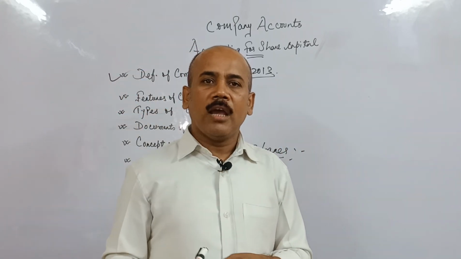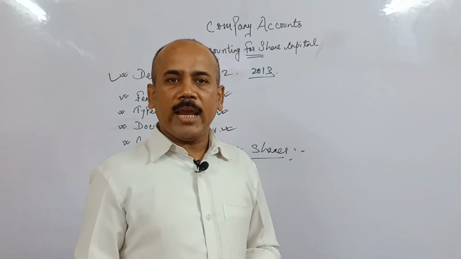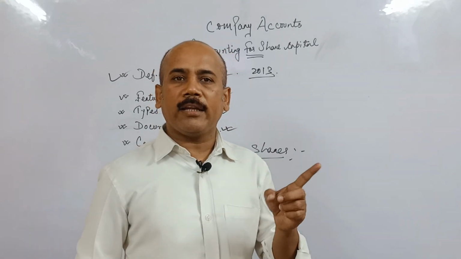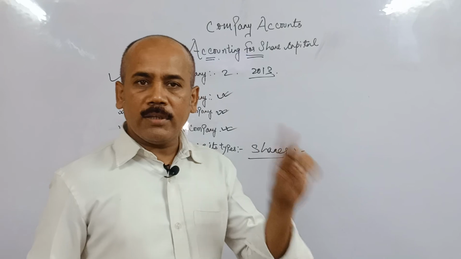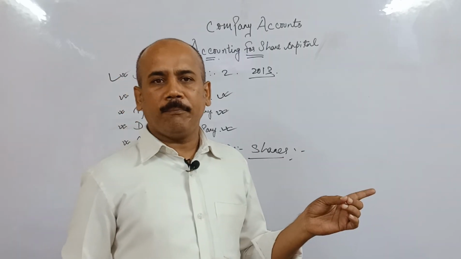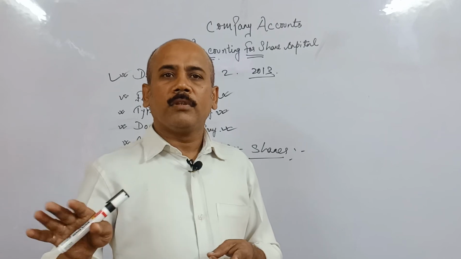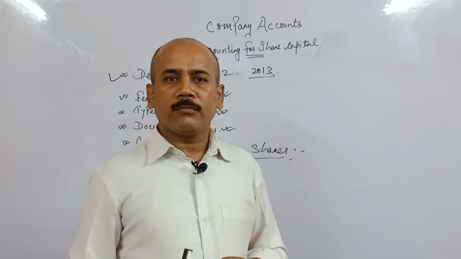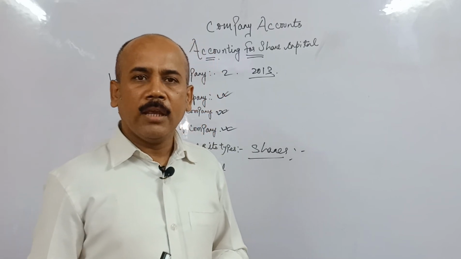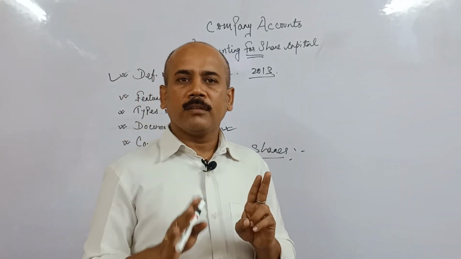And preference shareholders have two preferences. You can get your invested amount at any time, before the company's dissolution or winding up, and you will get a certain dividend.